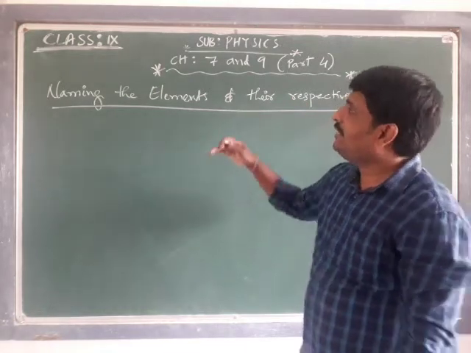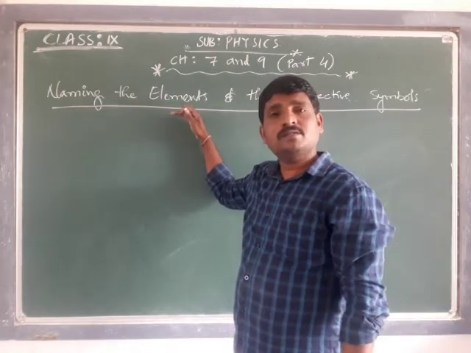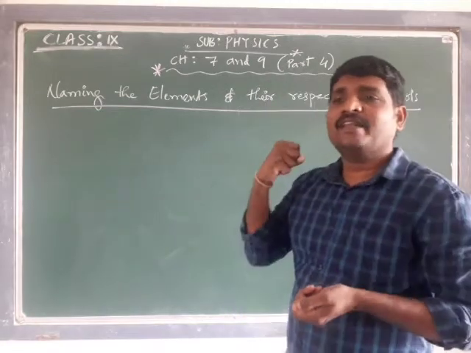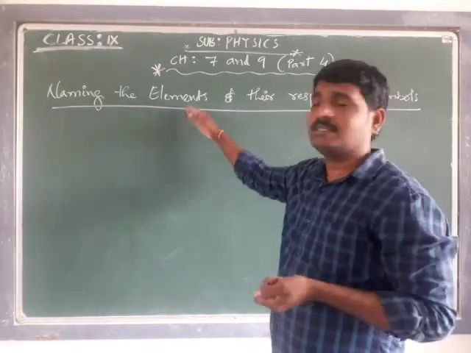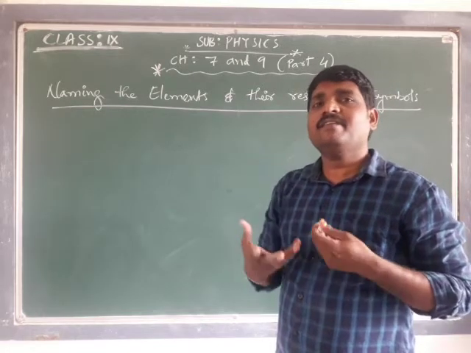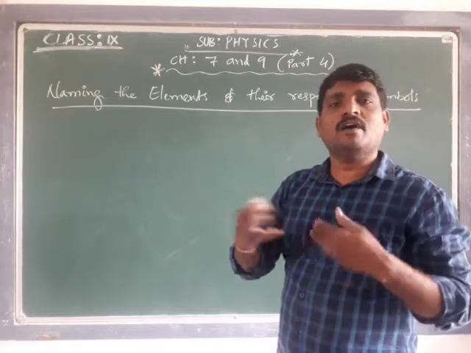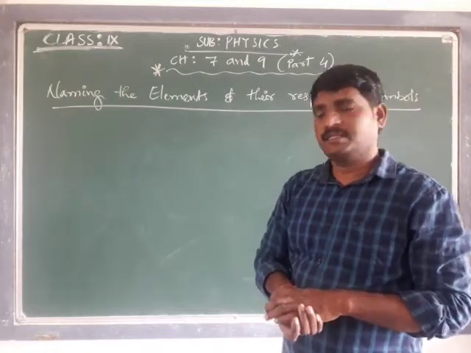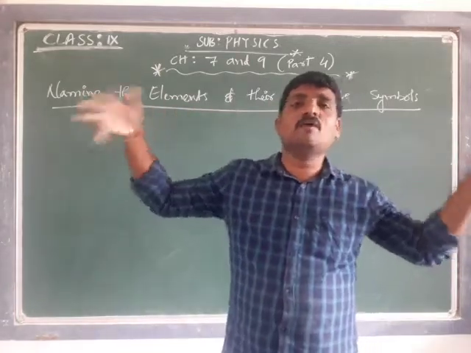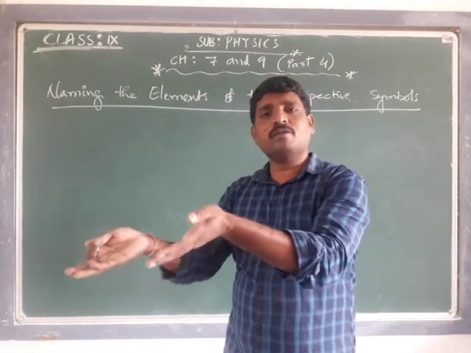In the same way, elements also have names as a reference, and we can easily pick up those substances whenever there is a need for those elements in a chemical reaction or any other use. As there are 118 elements, how can we refer to them? Suppose element 1 is there, how should I refer to it?